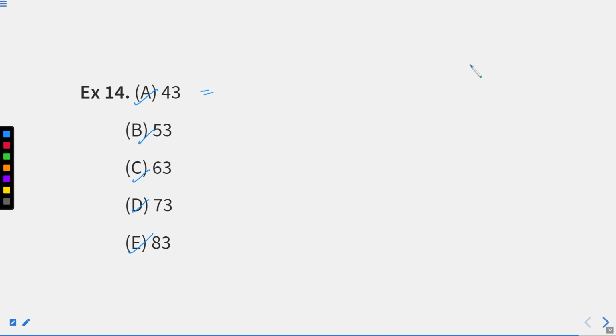43 has how many factors? Actually, no factors. 43 is a prime number, right? Only this is there. It is a prime number. Okay. What about 53? Is there any factor of 53 or not? Definitely not. 53 is the only factor. Again, it is a prime number. I hope you get this.